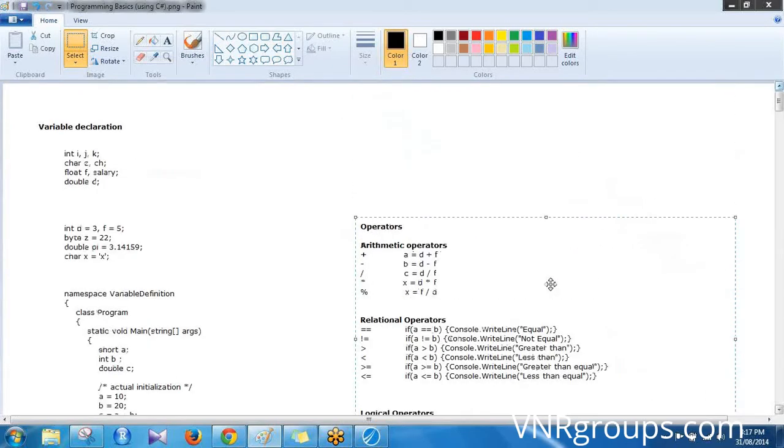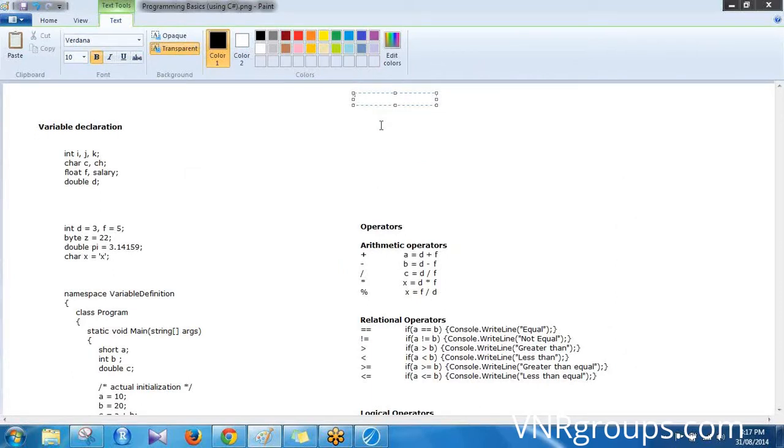Now, if you write in a notepad, then it is also better. We can alt tab and switch. No, I'll write it here itself so that everything is in one place. So these are the things that I will be looking at: variables, what are variables, how to declare variables, what are operators, types of operators.